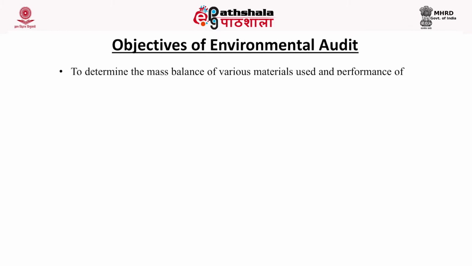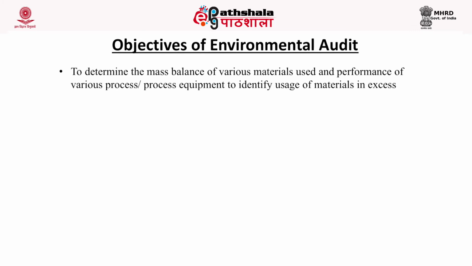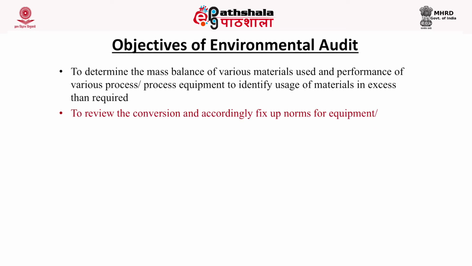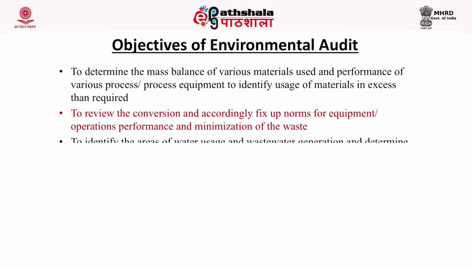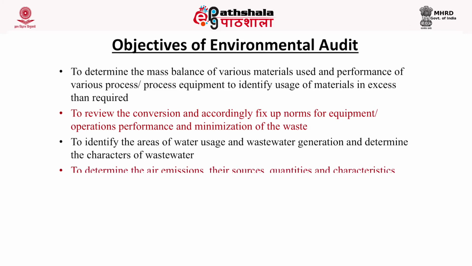If we come to the objectives of environmental auditing, they include determining the mass balance. Mass balance is very important. Here I would suggest my students learn something about mass balance. In a line I would say mass balance is nothing but taking what inputs are coming into the industry and what we are getting as output in the form of product. Some of the materials may be going out in the form of waste. So I suggest my students find out what mass balance is and how it is calculated.